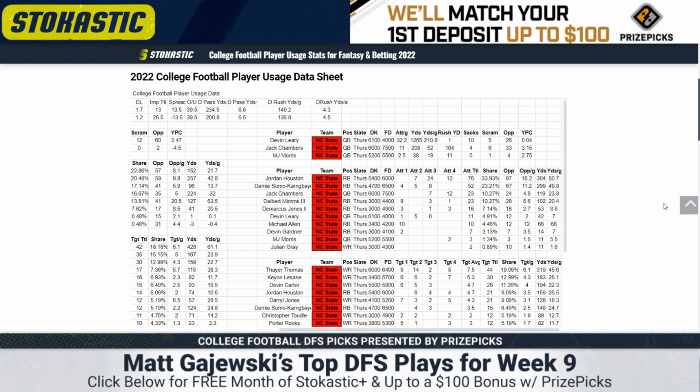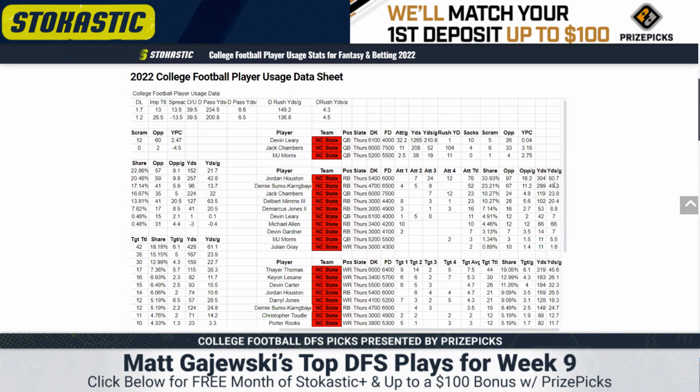In the backfield, I'm curious to see if we get Demi Sumo Kongbai back. He previously worked in a timeshare with Jordan Houston, but that has been essentially just the Houston show without Sumo Kongbai. The one wrinkle in this now is it's not so much a 2-man backfield. It's kind of a 3-man backfield with Chambers getting so many designed runs. So if Sumo Kongbai returns, I think you have to factor that in.